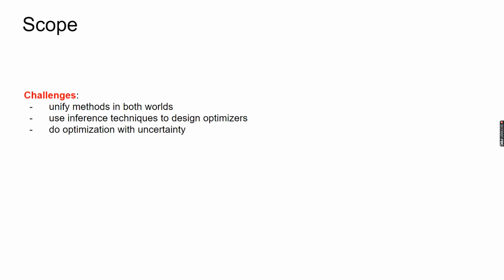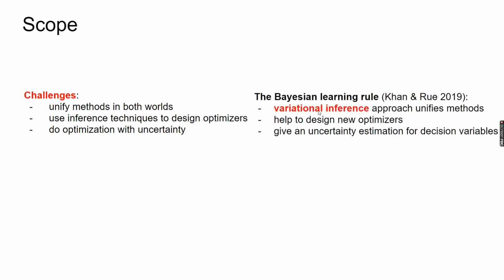In this talk, we focus on the following challenges. Can we unify methods in both worlds? Can we use inference techniques to design new optimizers? Can we do optimization with uncertainty? The Bayesian learning rule under the variational inference framework unifies many methods in both worlds, and it can help to design new optimizers, and it can also give an uncertainty estimation for the decision variables. However, it becomes expensive when you deal with constraints.